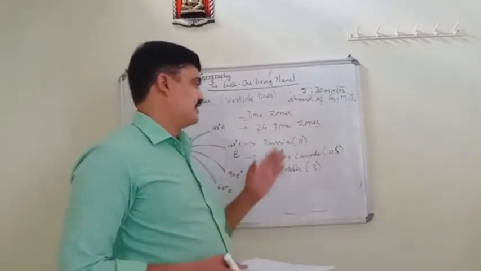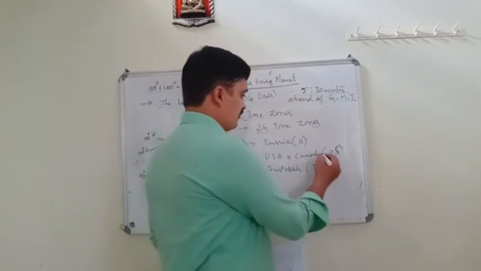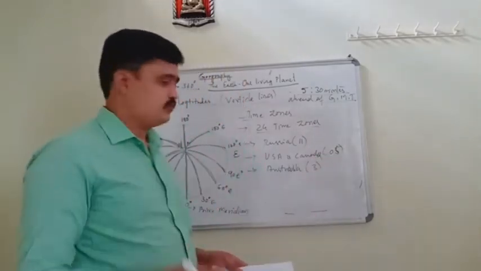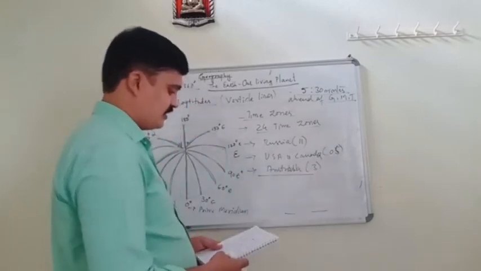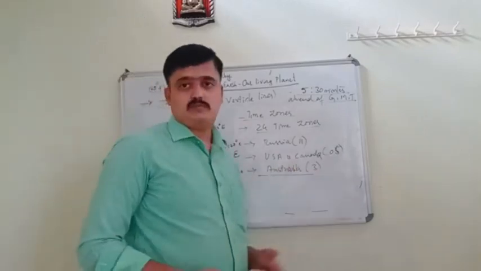USA and Canada both have 5 time zones, whereas Australia has 3 time zones.